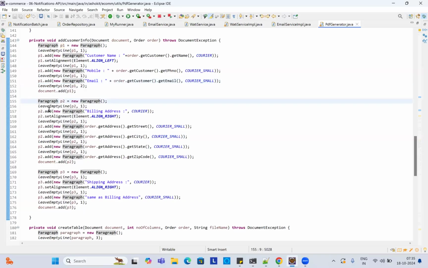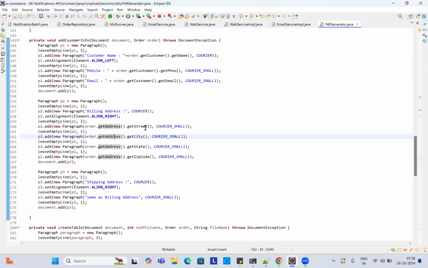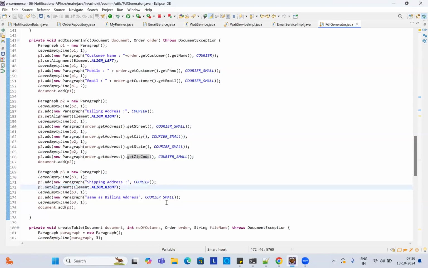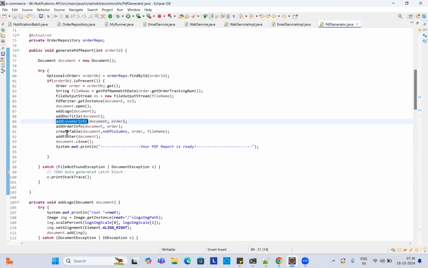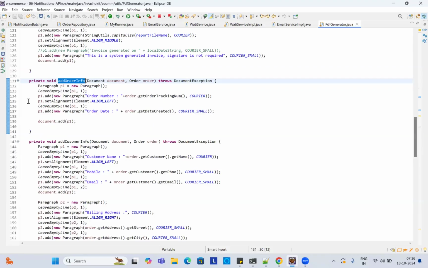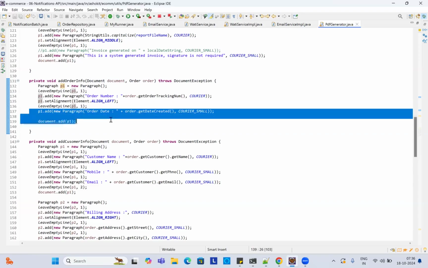In the second paragraph, I'm adding the billing address: address, street, city, state, zip code. And the third paragraph, shipping address. Next, order info: order tracking number and order create date.